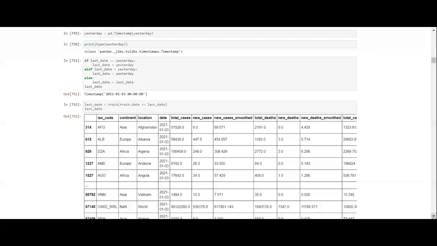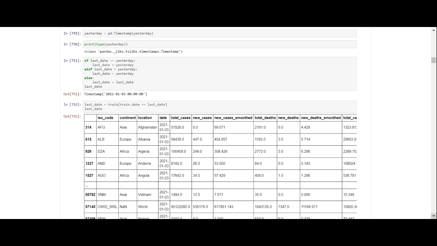And now what we do is we're doing an if, elif, and else code. So the last date equals yesterday. If the last date equals yesterday, then the last date equals yesterday. Else if the last date is greater than yesterday, the last date equals yesterday. Else the last date equals last date.